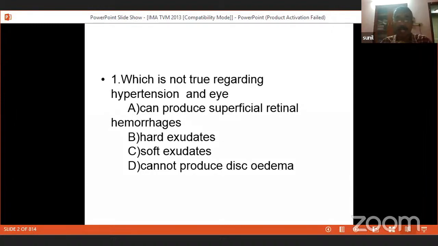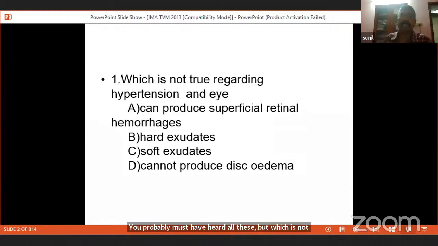With that, I can look into the first question: which is not true regarding hypertension and the eye? You probably have heard about hypertensive retinopathy. Can it produce superficial retinal hemorrhage? Yes, it can. Can it produce hard exudate? Can it produce soft exudate? Yes, it can produce any type of exudate, hard or soft. But it can also produce disc edema. That is again another entrance question.